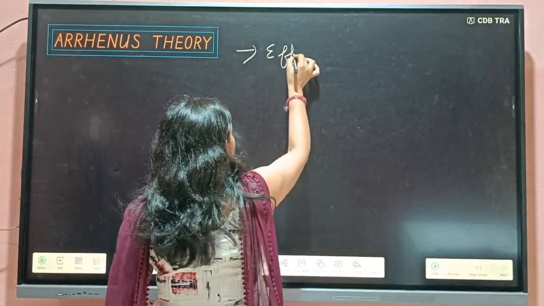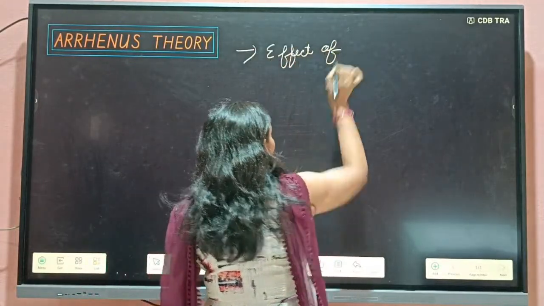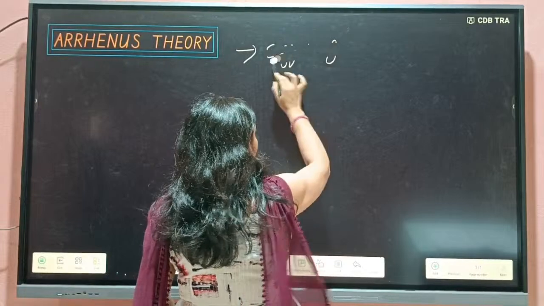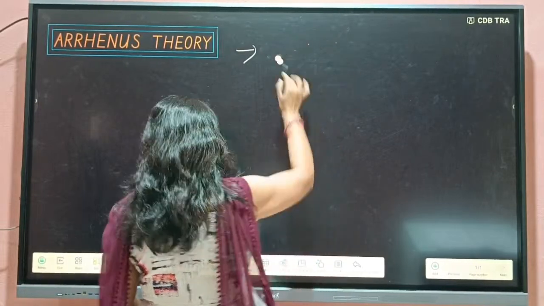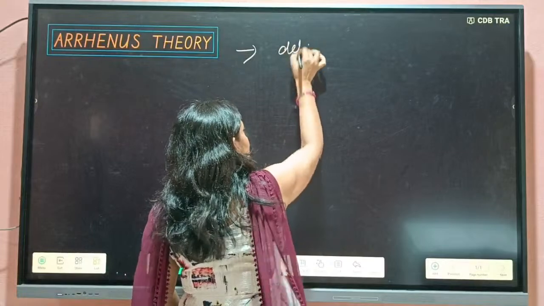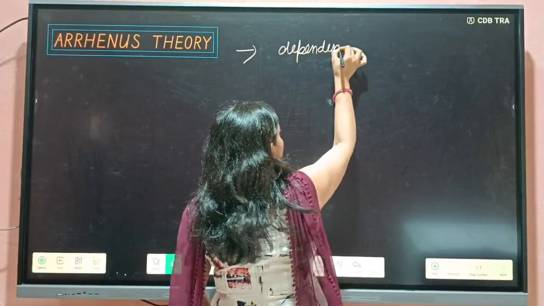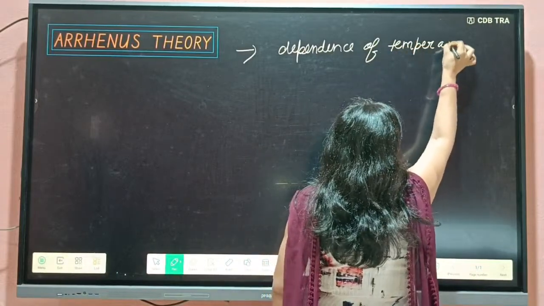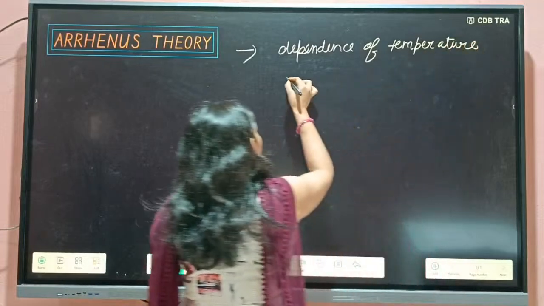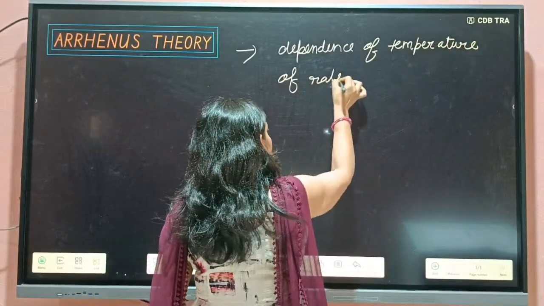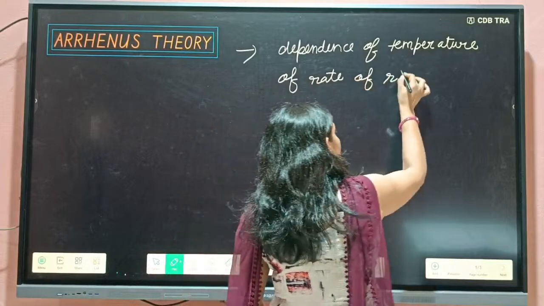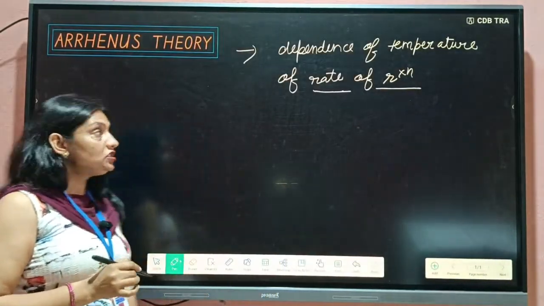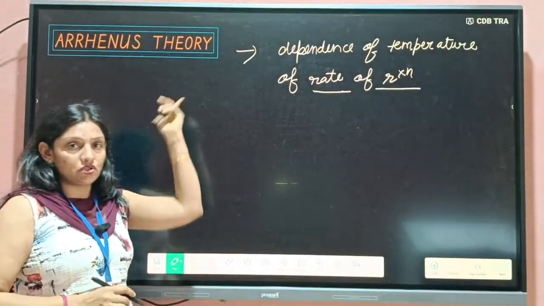effect of temperature, or we can say it tells us about the dependence of the rate of reaction on temperature. That means how does temperature affect the rate of any reaction. It is told by the Arrhenius equation, Arrhenius theory.